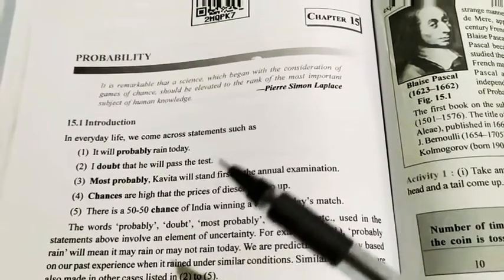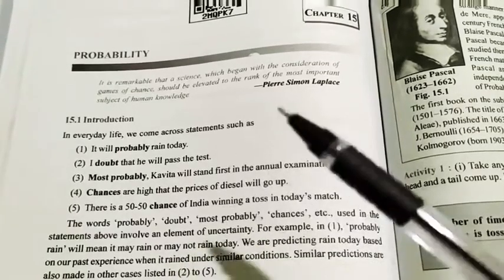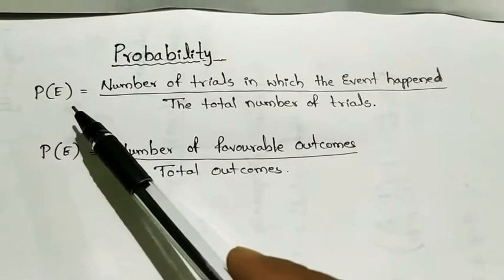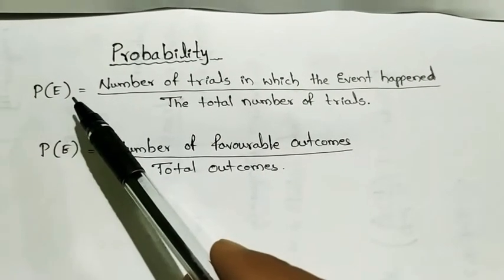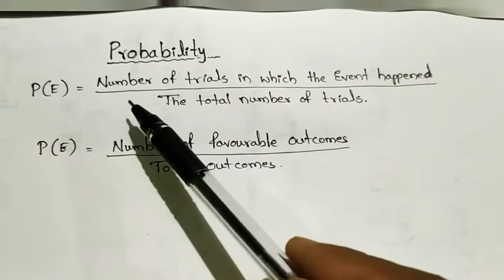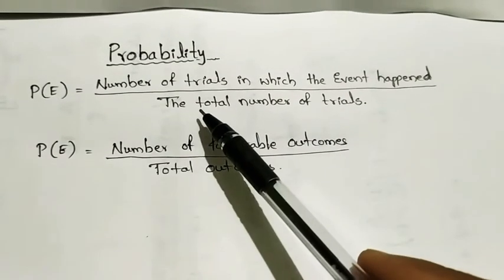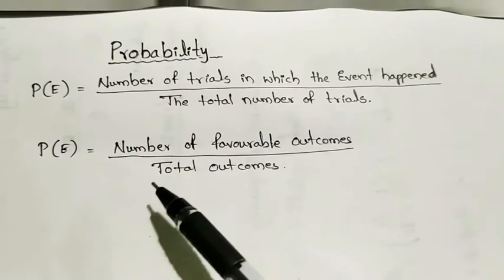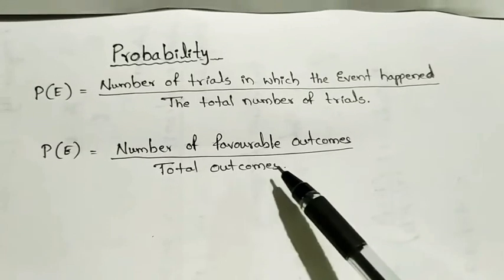Here one formula is there to get the probability of any event happening, that will be P of E. P of E means the probability of that event, and event means the thing we are getting. It gives the number of trials in which the event happened divided by the total number of trials. Or else, the number of favorable outcomes divided by total outcomes.